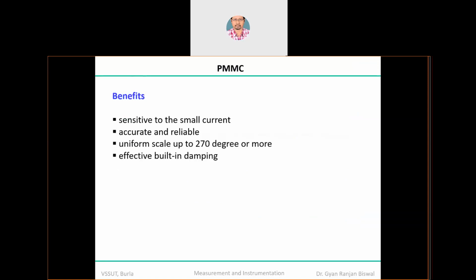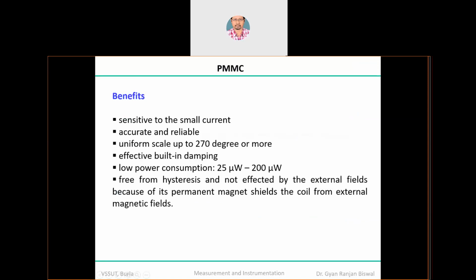So let's briefly see the advantages and disadvantages of this particular mechanism. Okay, first, as I have told you, it's a current sensitive device. Therefore, it is extremely sensitive to even a small variation of the current. Number two, highly accurate and reliable. Because of its high accuracy, this device is extremely popular to be used as a secondary standard device to calibrate.